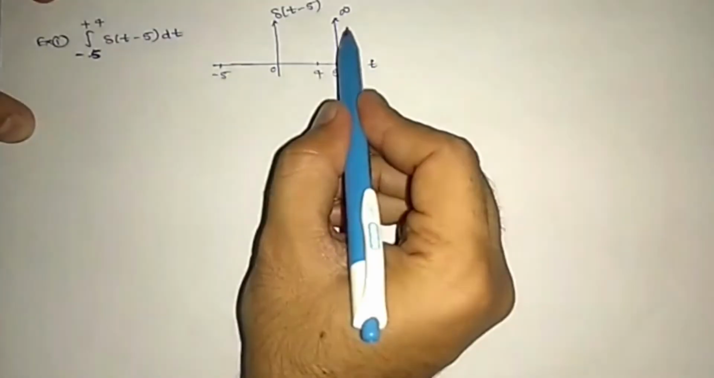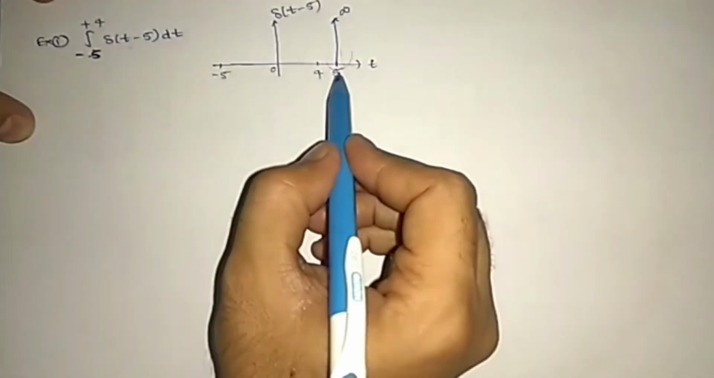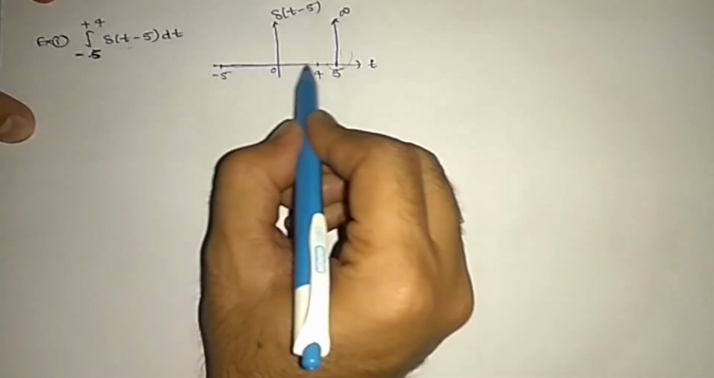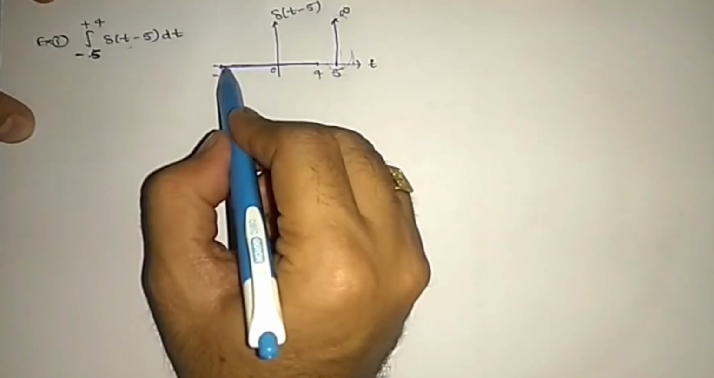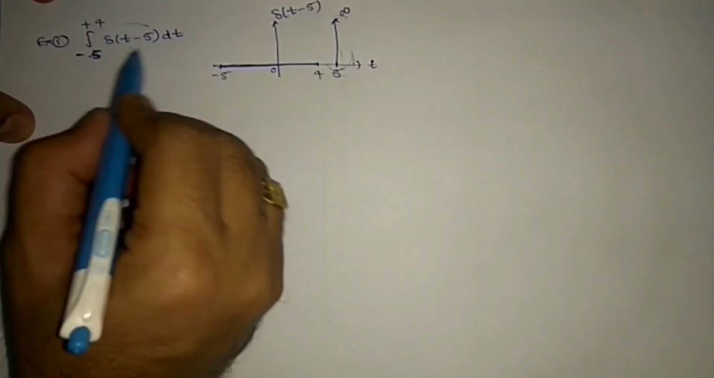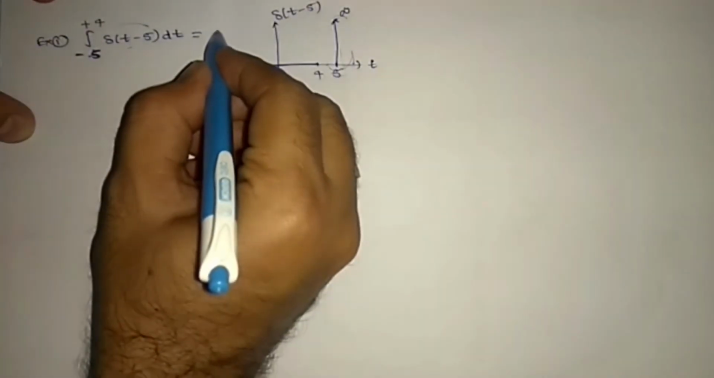Okay, this is not covered. In the integration it is not covering. So we are doing integration in this range, but the signal is at 5. So over this range it is completely 0. This is not valid. Okay, so the answer is 0.